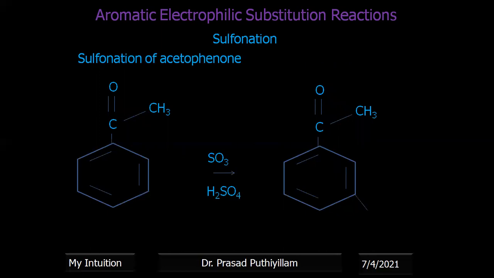It is expected at the meta position, because COCH3 is a ring deactivating group. When it deactivates the ring, the ortho and para positions have more positive charge compared to normal benzene, whereas the meta position does not have that much positive charge. Therefore, the electrophile will attack the meta position.